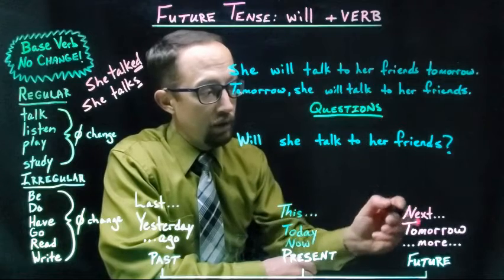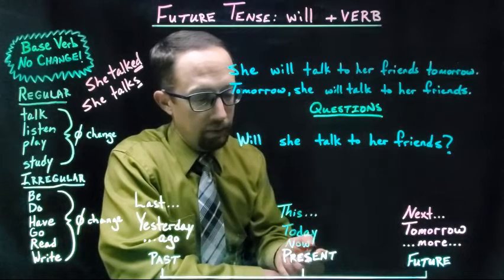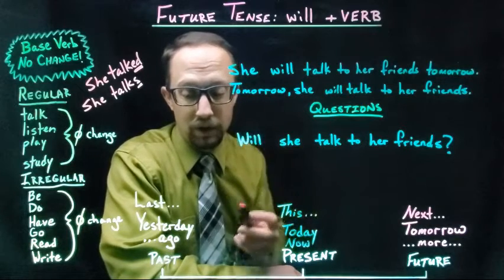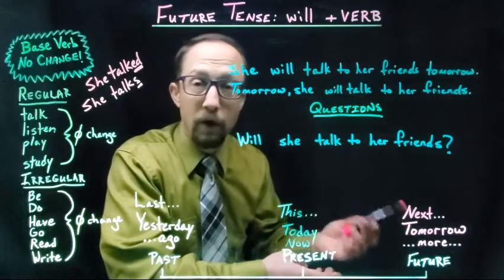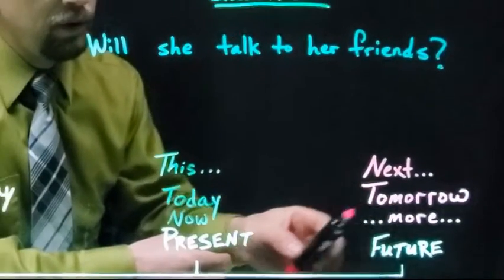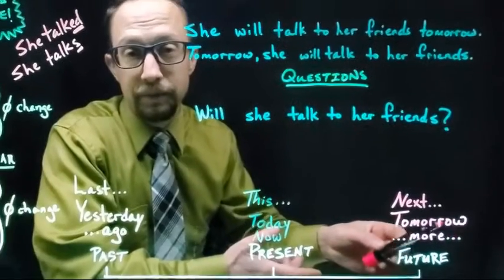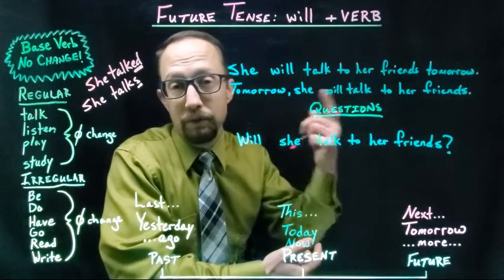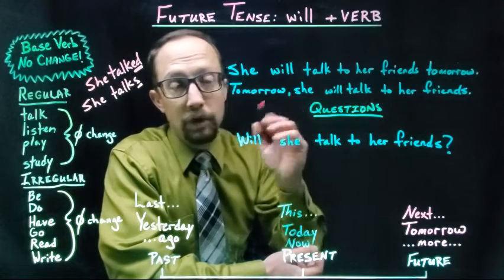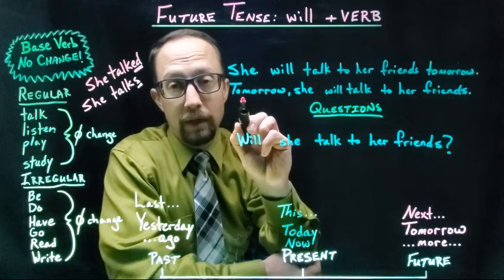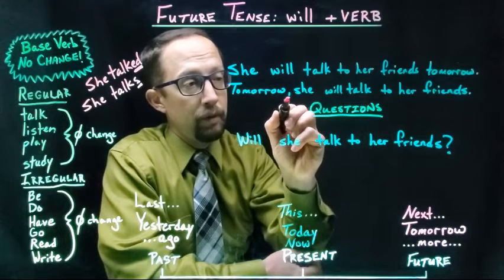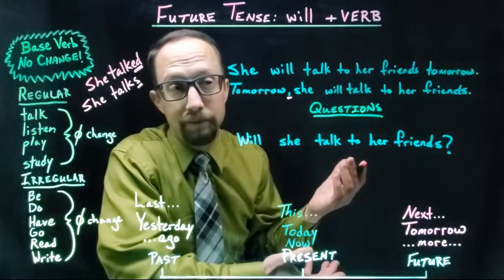Remember, there are key words for the future, the present, and the past tense. Okay, so you have to watch for words like these. For the future tense, like next week, tomorrow, in 2 more days. Those will tell you if it is future or not. So we have tomorrow here. You can also write tomorrow at the beginning of the sentence. You can put it at the end or the beginning. Just remember, at the beginning, you need a comma.